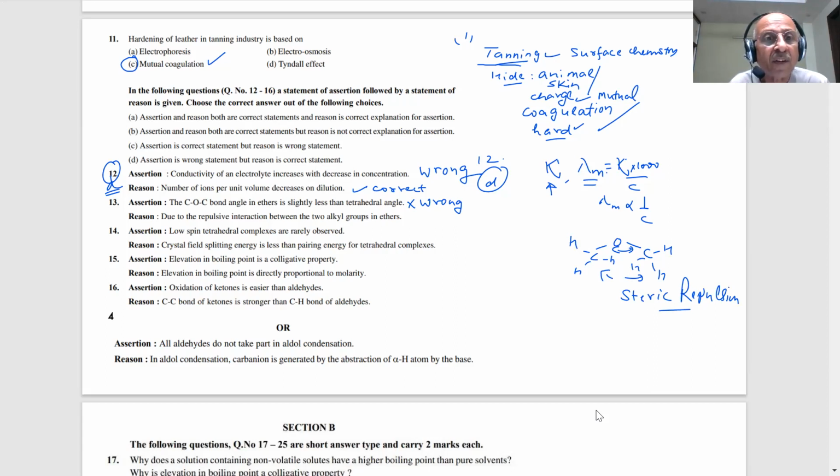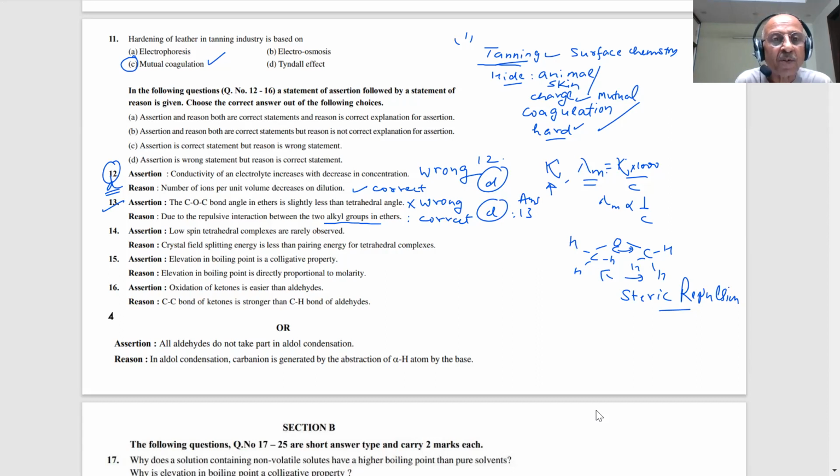Okay. So this assertion is wrong due to repulsive interaction between two alkyl groups in ether. That is correct. So the answer of this will be D, students. The 13th answer will be D. Answer of 13th question is D.